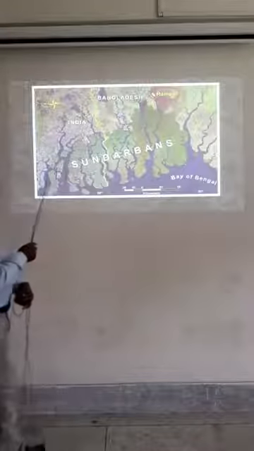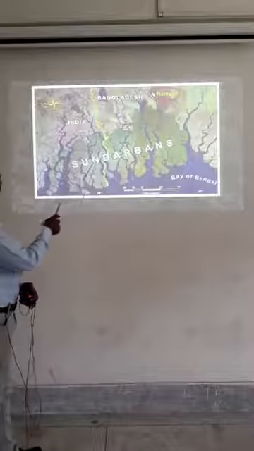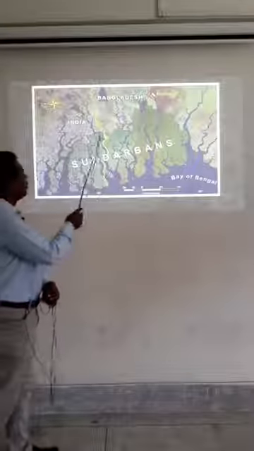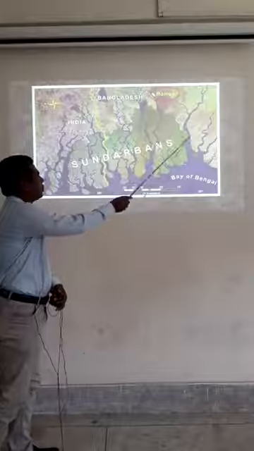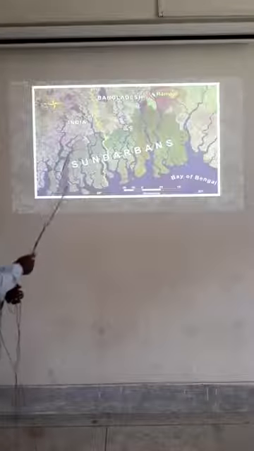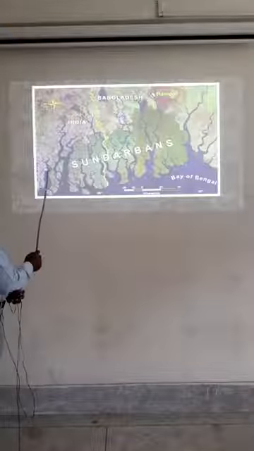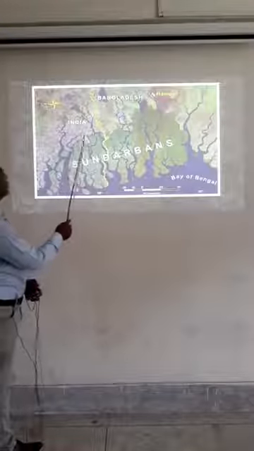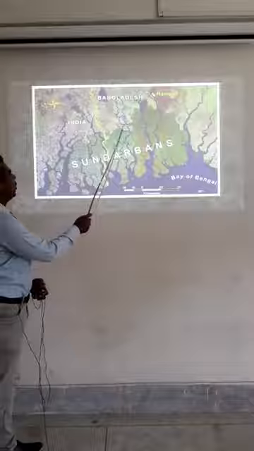This is Sundarban. Some part is in India and the major part of the Sundarban is in Bangladesh. Have you understood? From there you can say this is our Sundarbans.